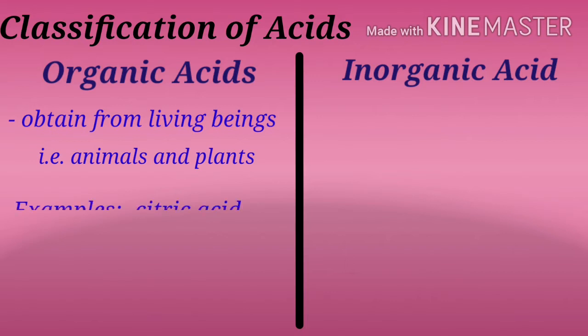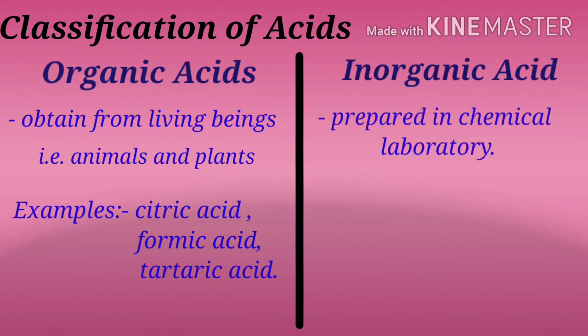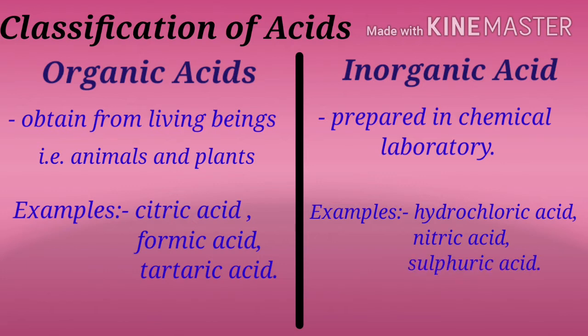Examples are citric acid, formic acid and tartaric acid. On the other hand, the acids that are generally not obtained naturally but prepared in chemical laboratories are known as inorganic acids. Examples of inorganic acids are hydrochloric acid, nitric acid and sulfuric acid.